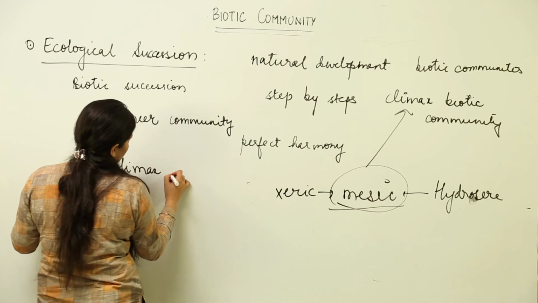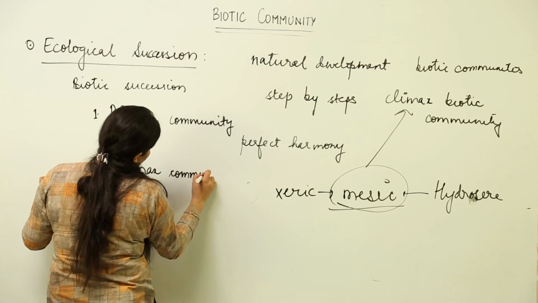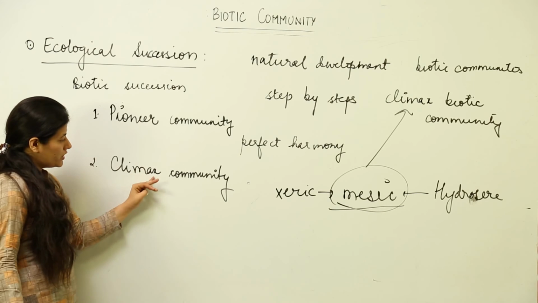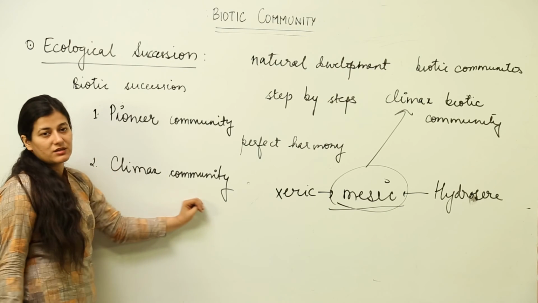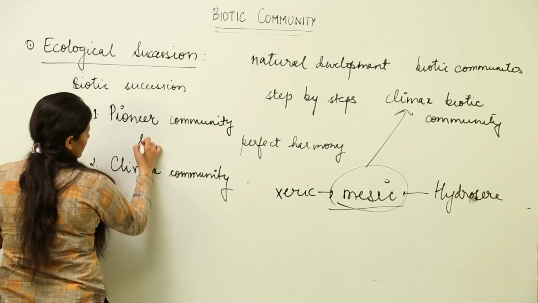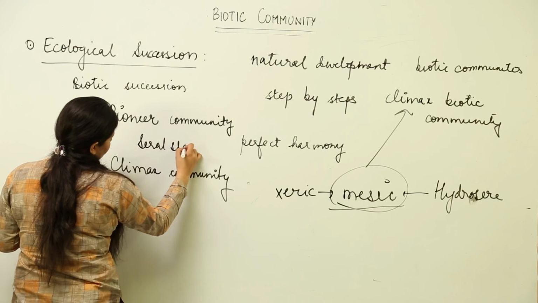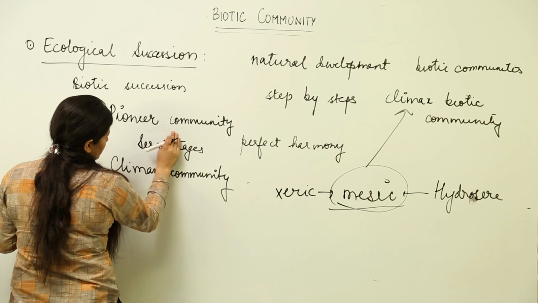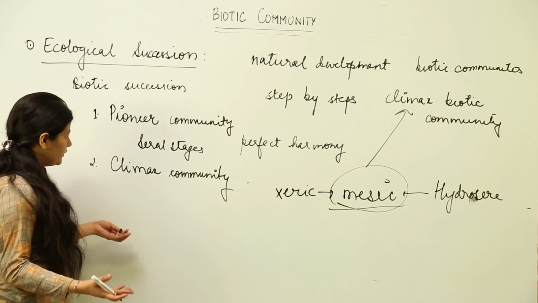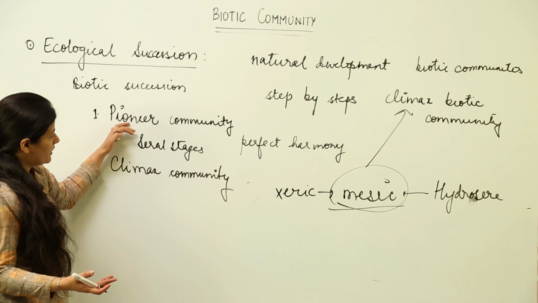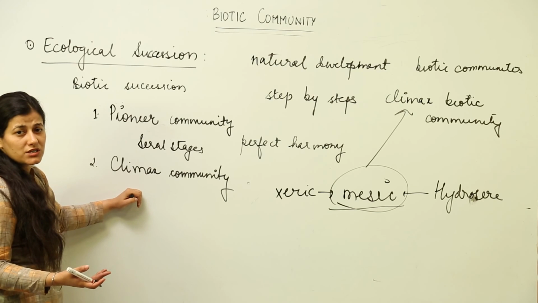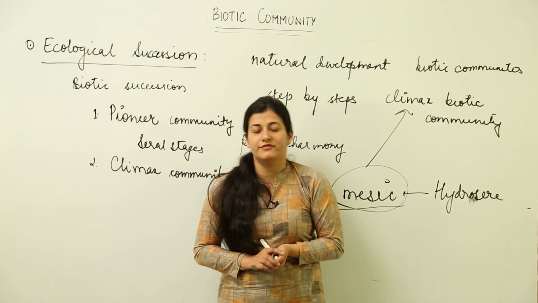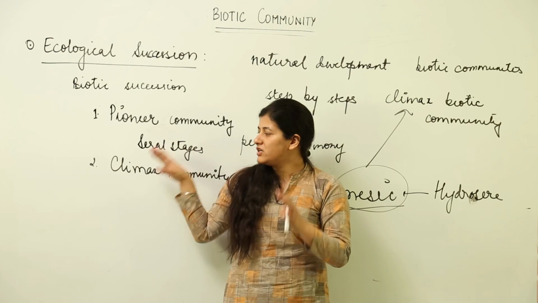So succession is nothing but the gradual development of the ecosystem from the pioneer community to a stage where the climax community is reached. In between we have several stages. So these successive steps of a given community or ecosystem from the pioneer community stage to the climax community stage in the given area are known as succession. Alright, so this you have to keep in mind. You have to learn these things.